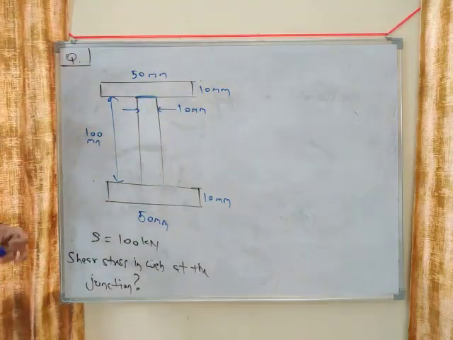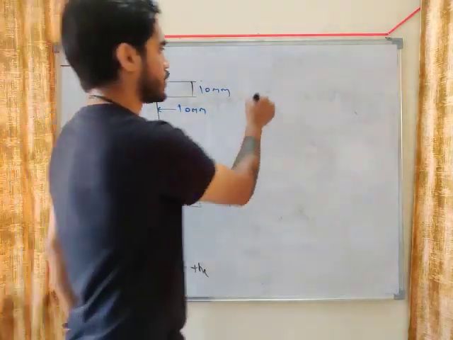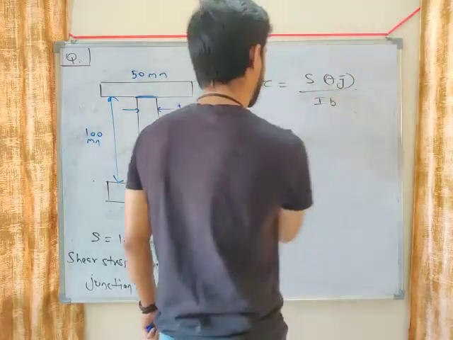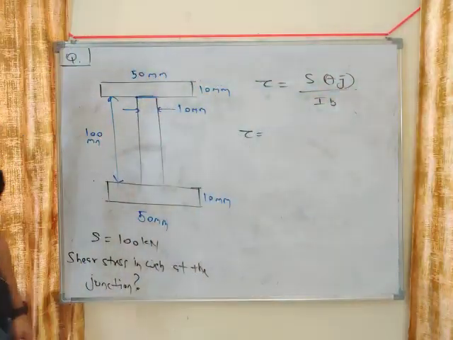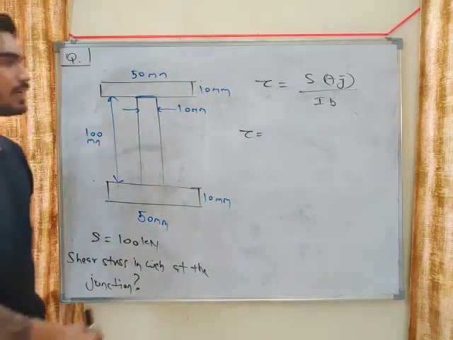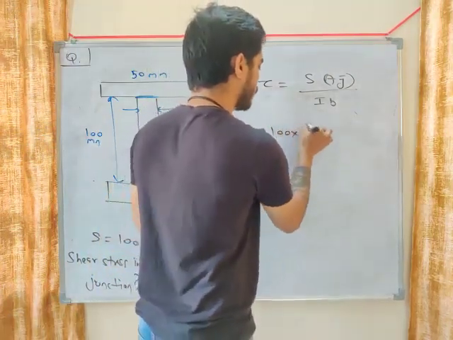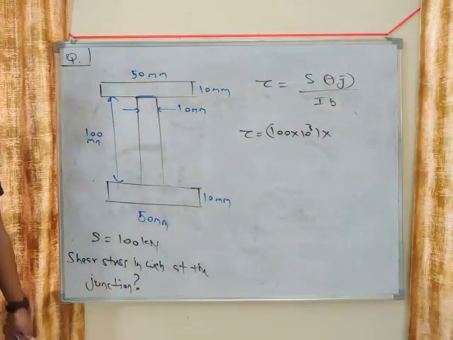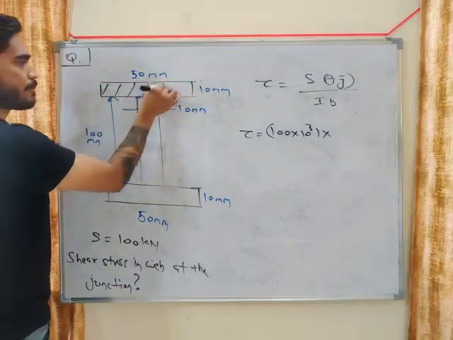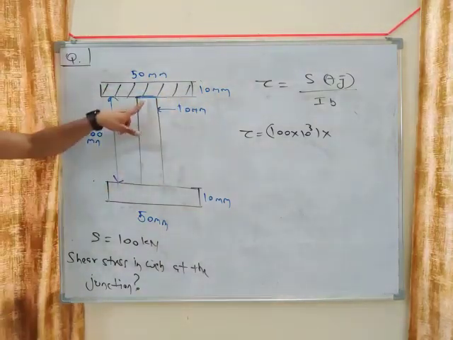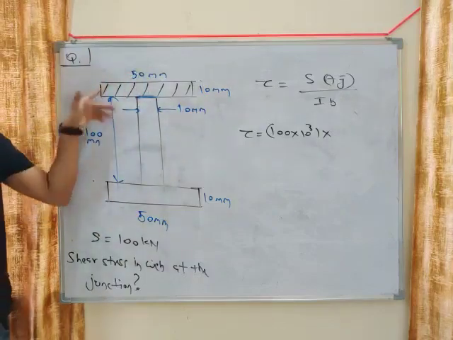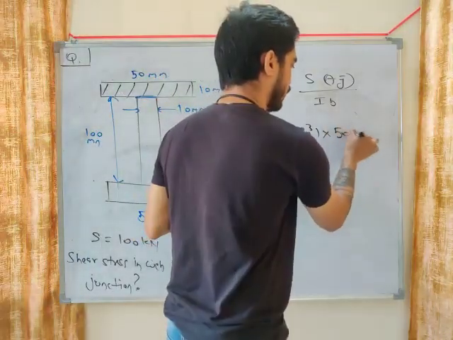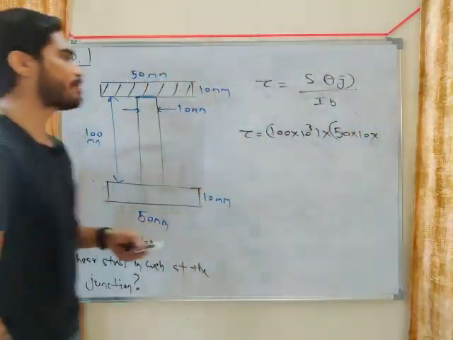Okay, so now what you have to do? Use this equation: tau equals S A Y bar divided by I B, right? You have to use this relation. What will be S? 100 kilonewton. What will be A Y bar? In A Y bar, area is what? Area above this layer, right? So what will be the area above this layer? What will be this hashed area? 50 mm into 10 mm, right? 50 into 10.